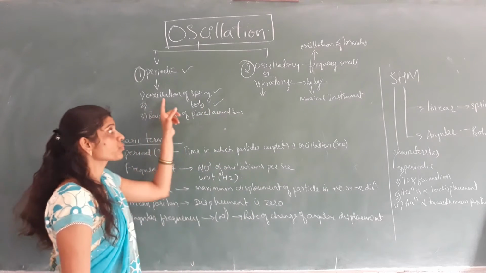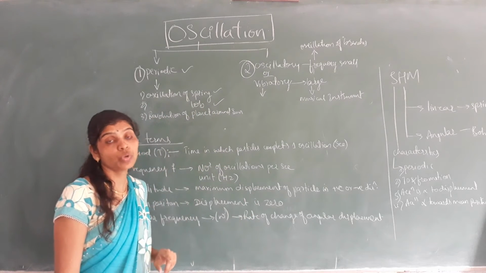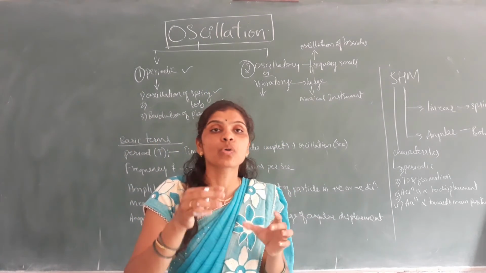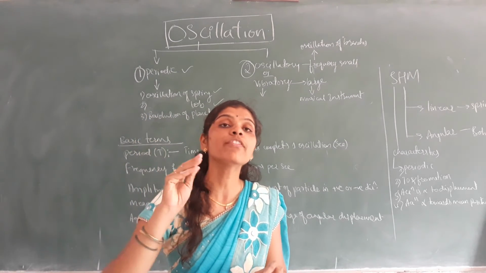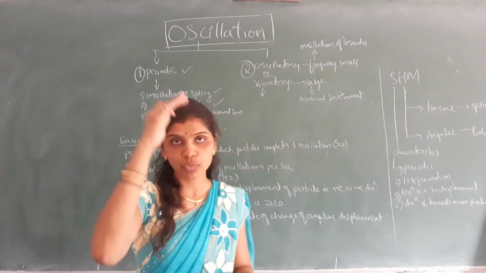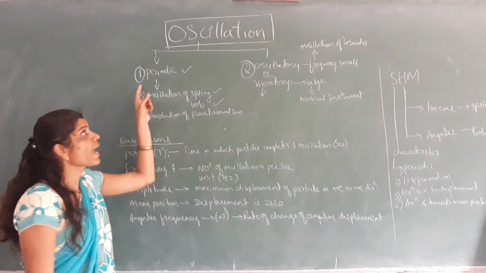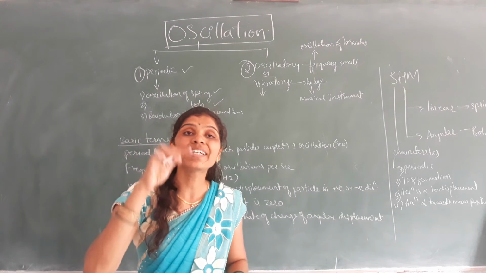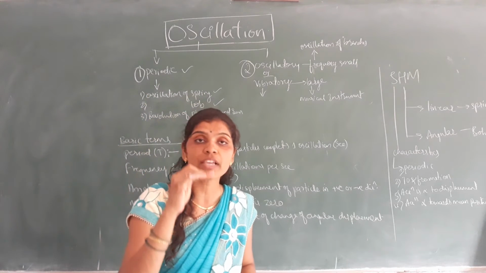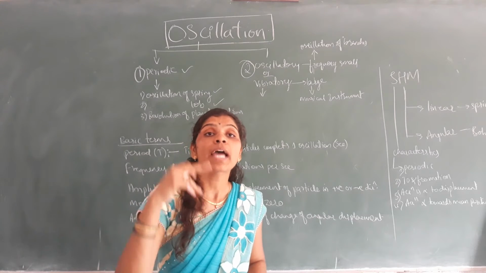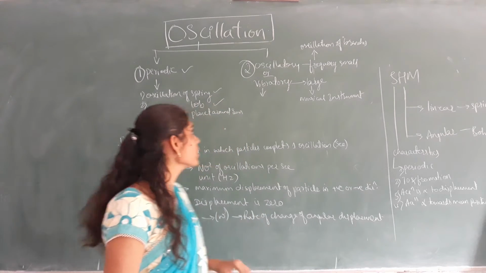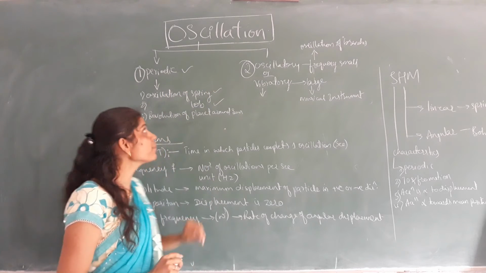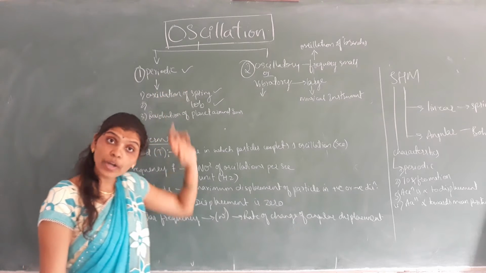What example can we give? Oscillation of a spring. Look, if we consider a spring and attach a mass, and it undergoes motion, it performs to and fro motion, so that is called periodic motion. Why periodic? Because one oscillation takes a particular time, or the oscillation takes a particular time to complete one oscillation. Such kind of oscillation is called periodic. It takes a particular time with respect to time, that is called periodic motion.